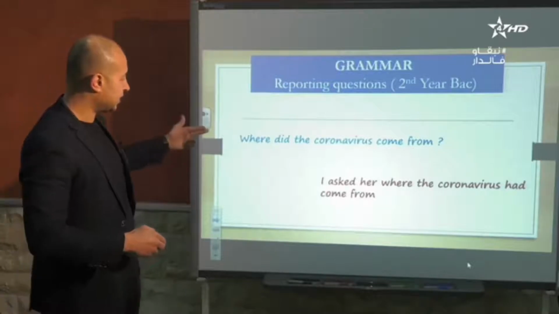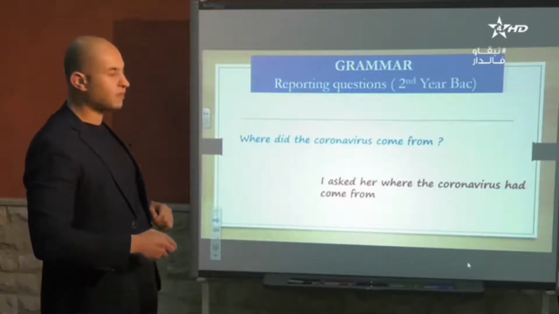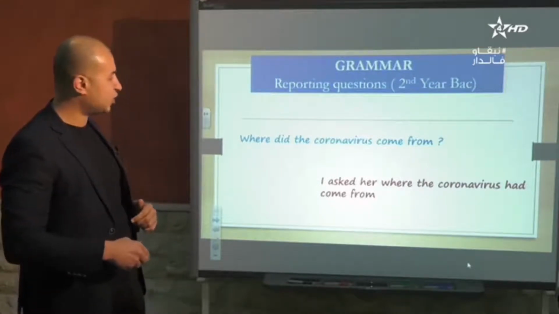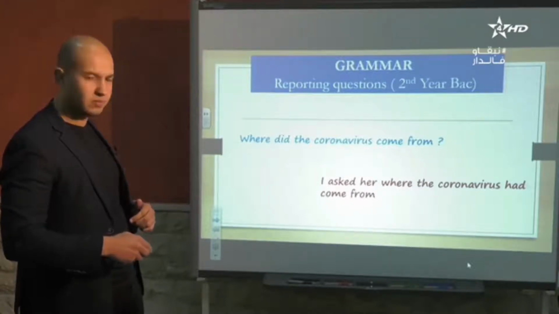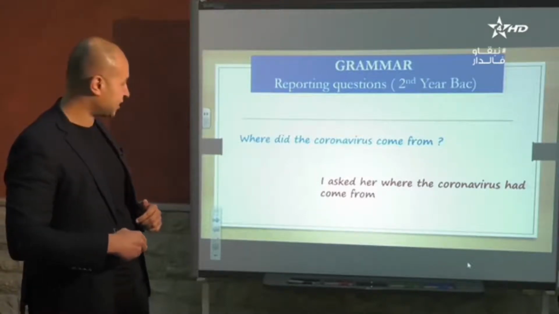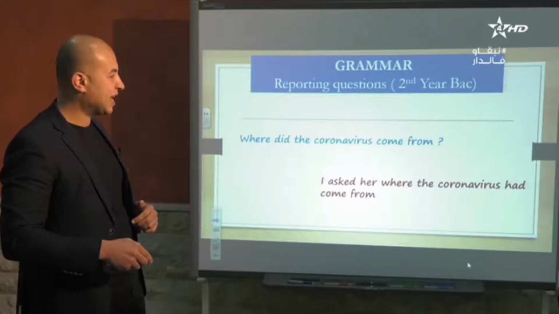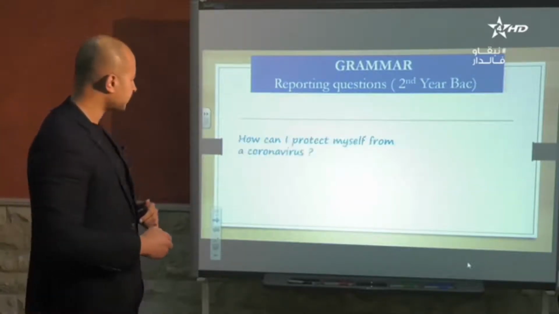So check with me. In the interview, the journalist said, where did the coronavirus come from? In his report, I asked her where the coronavirus had come from. I repeat, where did the coronavirus come from? The question is in the past, as you see, did, and in the report, I asked her where the coronavirus had come from. Let's move to the second question.